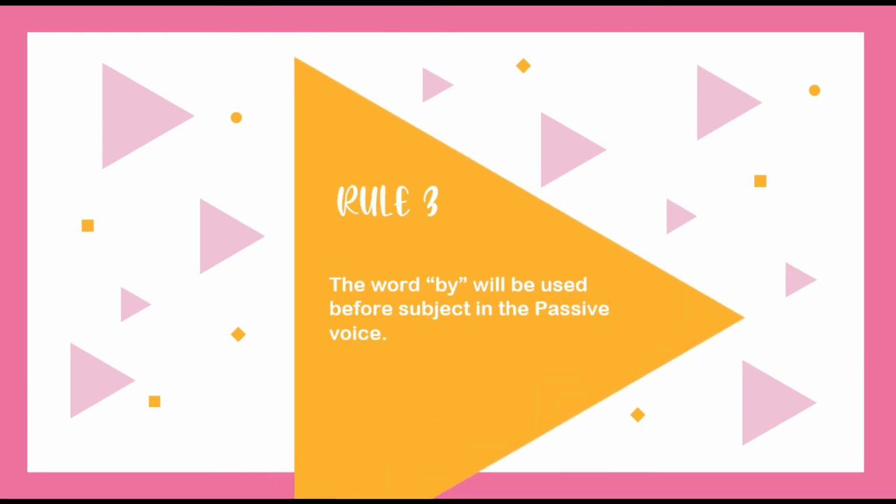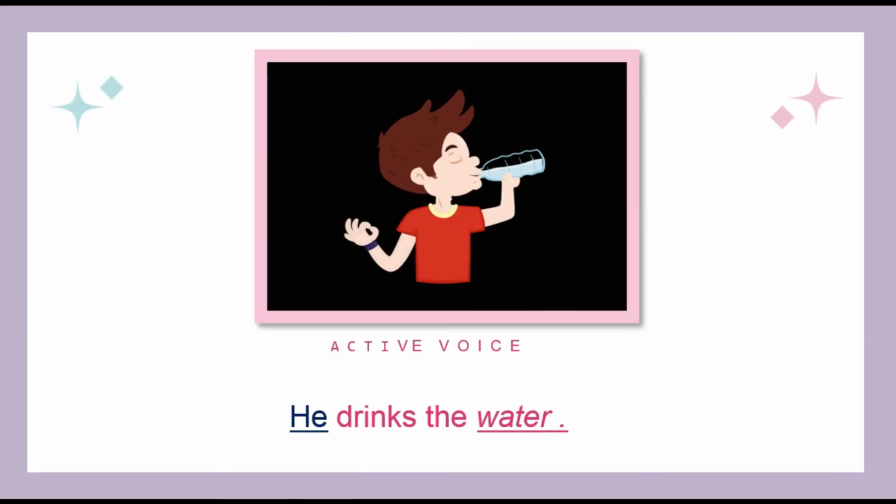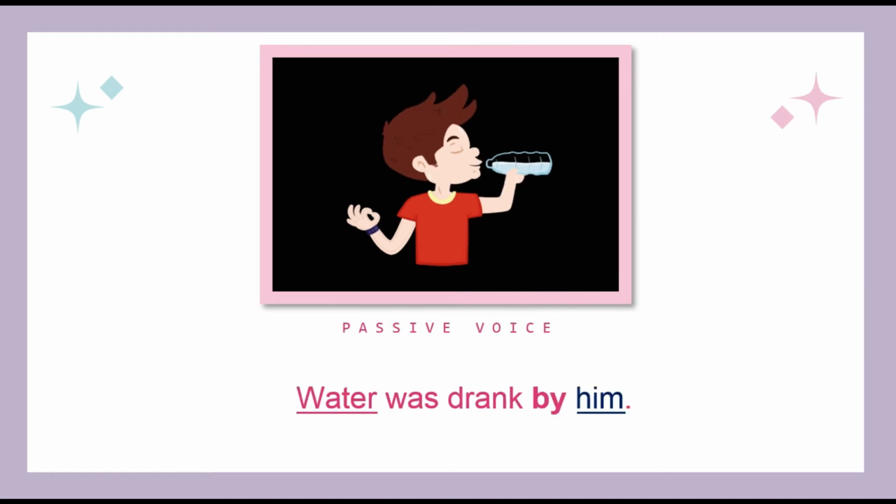Rule number 3. The word "by" will be used before the subject in passive voice. For example, he drinks the water. And if we change it into passive voice, what do you think is its new form? Then it will be: Water was drunk by him.